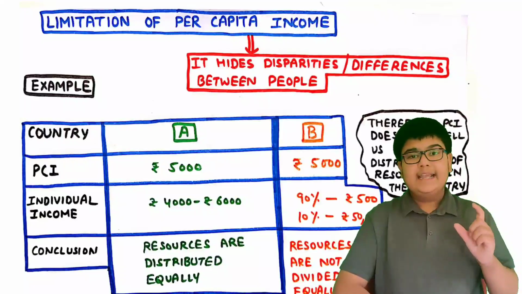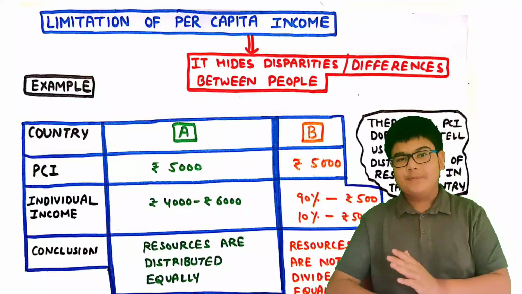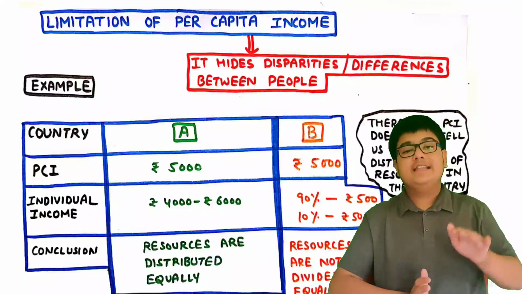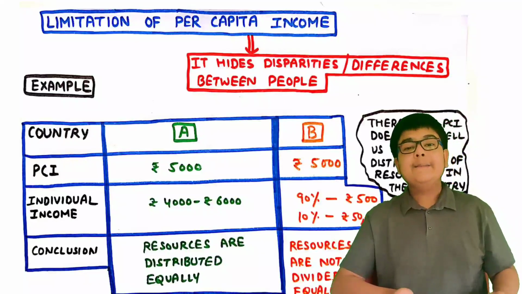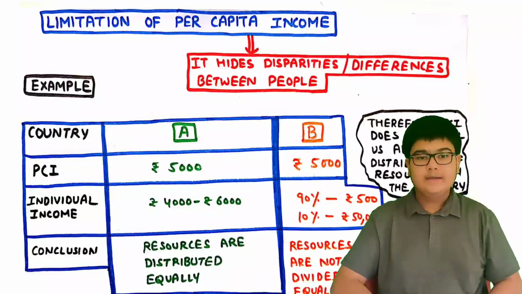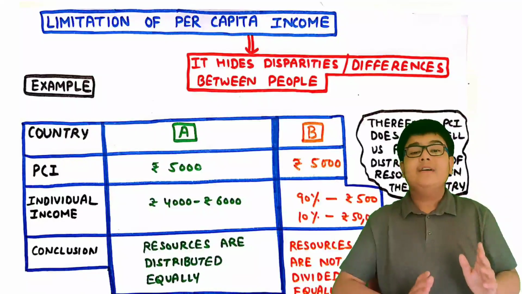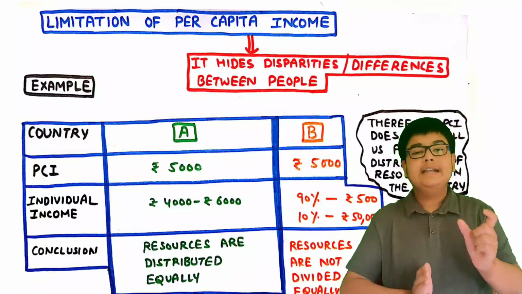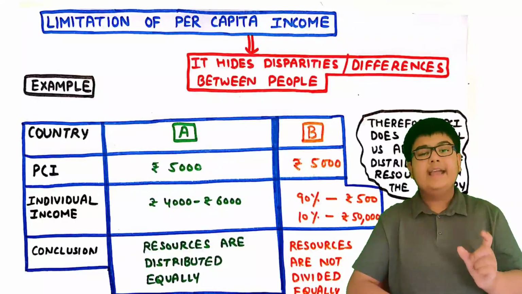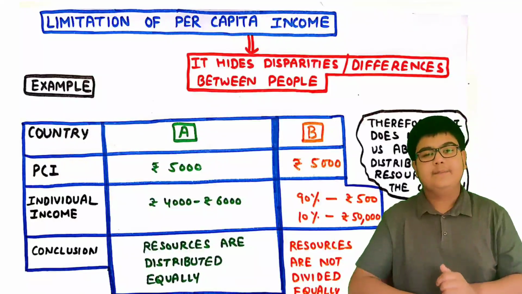In country A, each person earns about 4,000 to 6,000 rupees. But in country B, 90% of the population earns less than 500 rupees and 10% of the population earns more than 50,000 rupees. So both have same per capita income, but they have a huge difference in individual income. At the individual level, country A has less difference while country B has a huge difference in income.